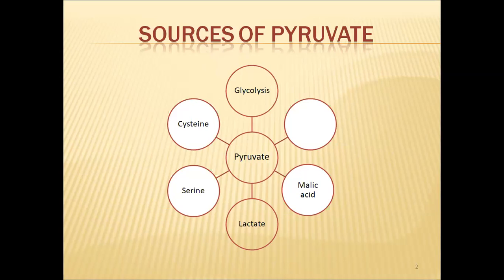Sources of pyruvate. We have seen that pyruvic acid will be formed in glycolysis. Apart from glycolysis, various other sources also provide pyruvic acid.